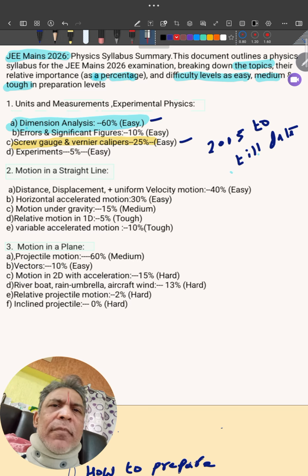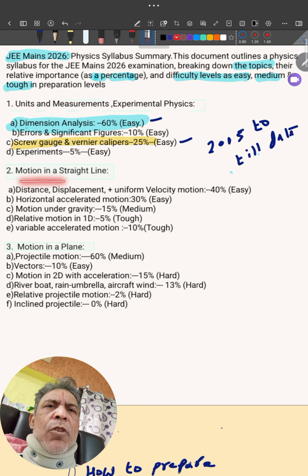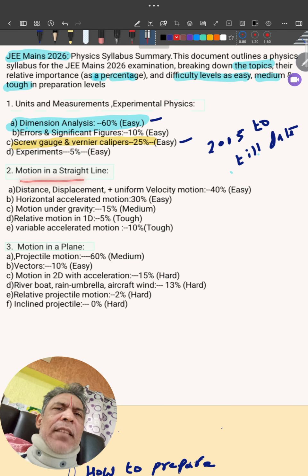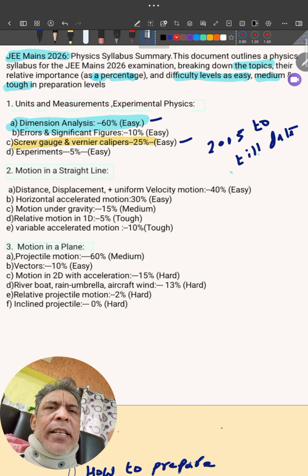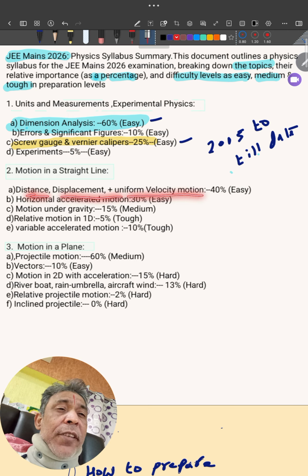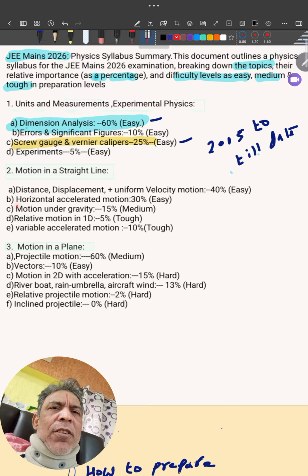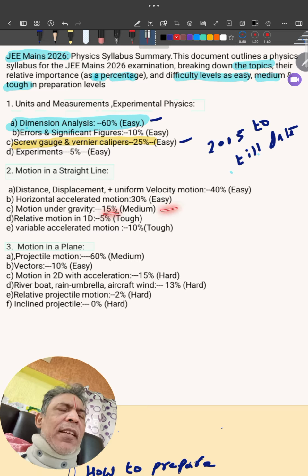Okay, next we come to motion in a straight line, the kinematics. Distance, displacement, uniform velocity motion: 40%, motion in one dimension. Next, horizontal accelerated motion, here 30%. It's easier. Motion under gravity, 15% only, and it's a medium preparation level.